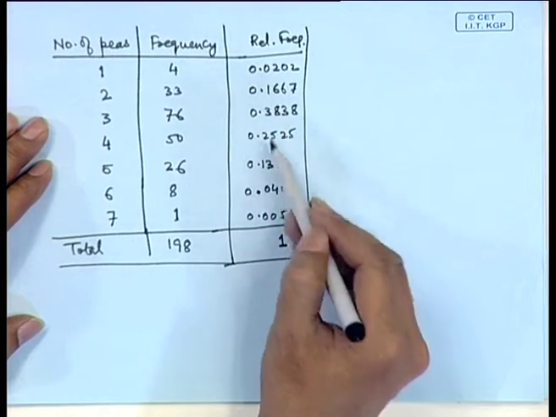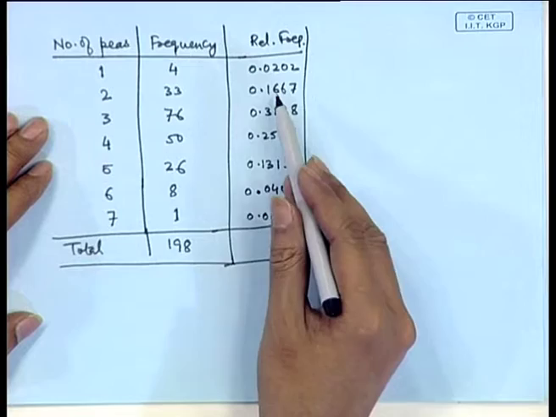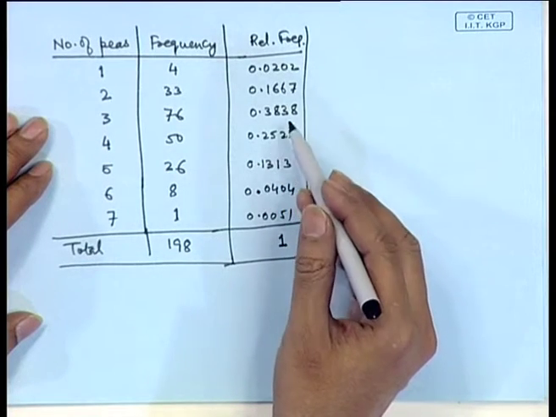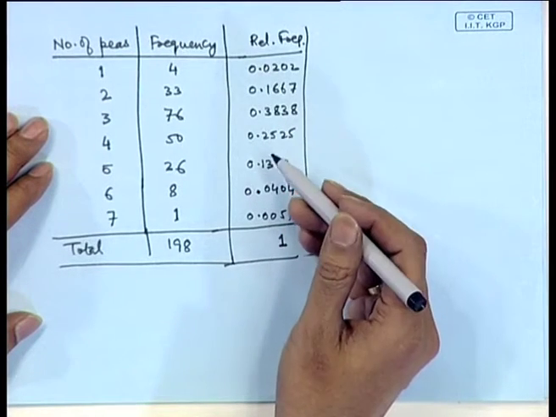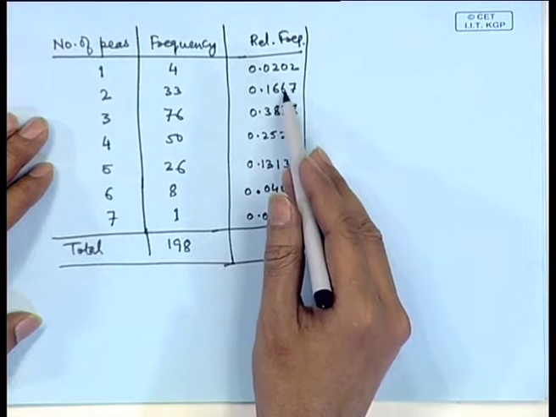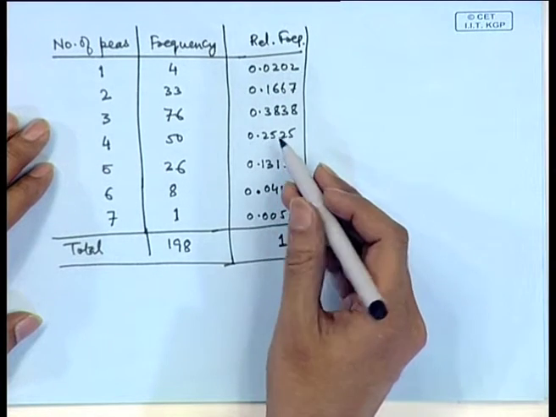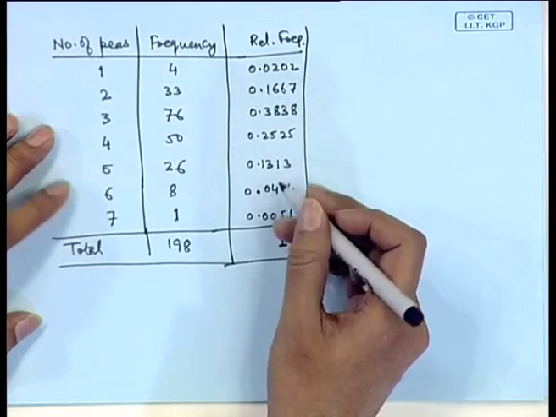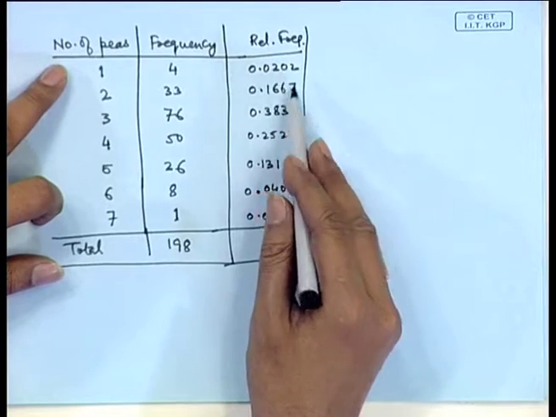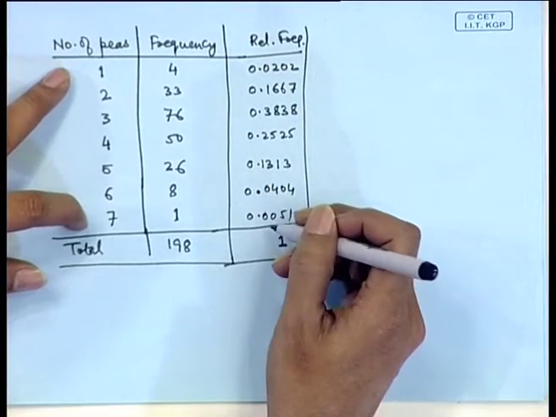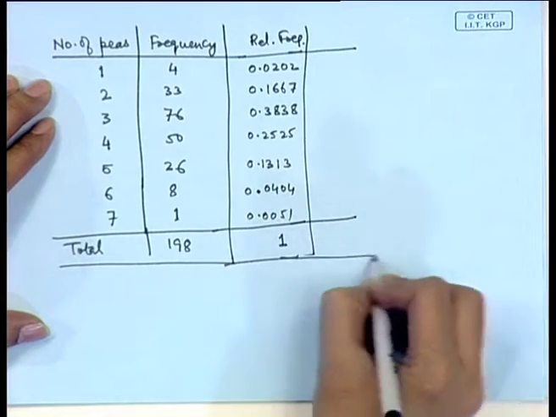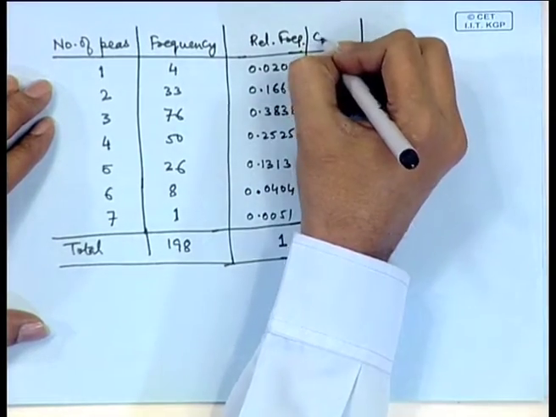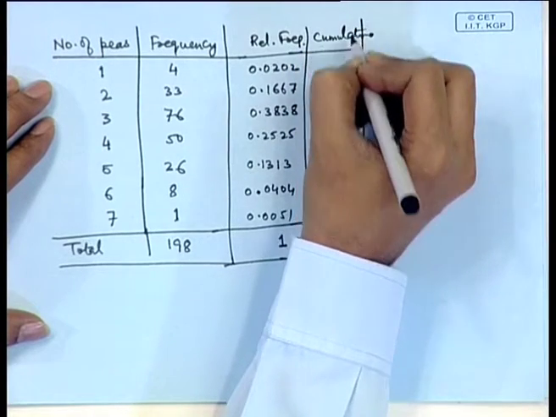If we look at the last column, it tells the relative occurrence of each number in the sample. For example, 3 occurs nearly 38% of the time, 2 occurs nearly 16.6% of the time, 4 occurs nearly 25% of the time, whereas 1 or 7 occur very rarely. So, 1 occurs only 2% and 7 occurs only 0.5% of the time. So, this information is also useful. Sometimes we look at cumulative frequencies.